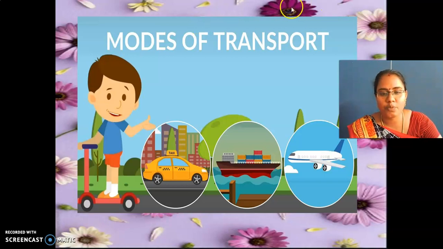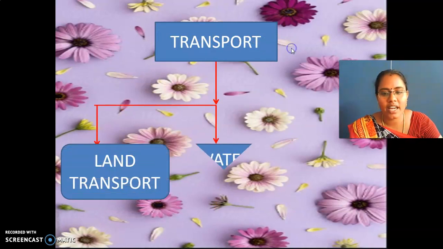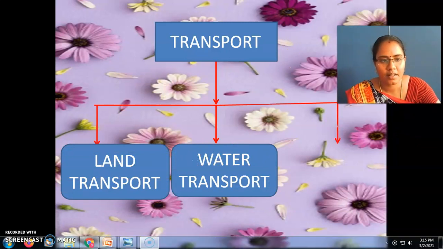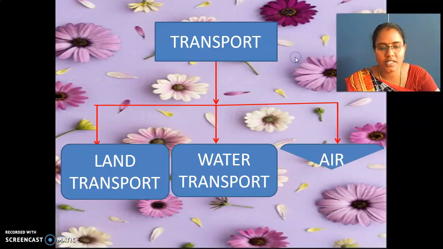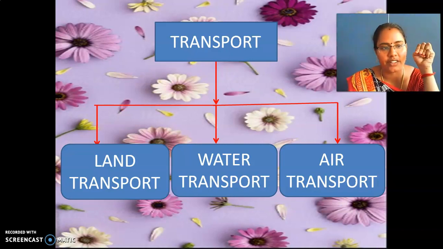Transport is divided into three categories. My dear children, what are they? See here, transport is divided into three types, that is land transport, water transport and air transport. Transport is divided into three categories, that is land transport, water transport and air transport. Are you clear in this?